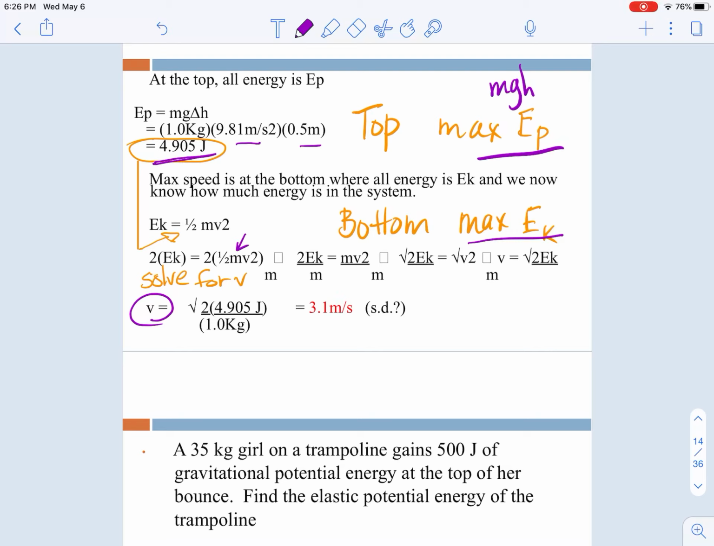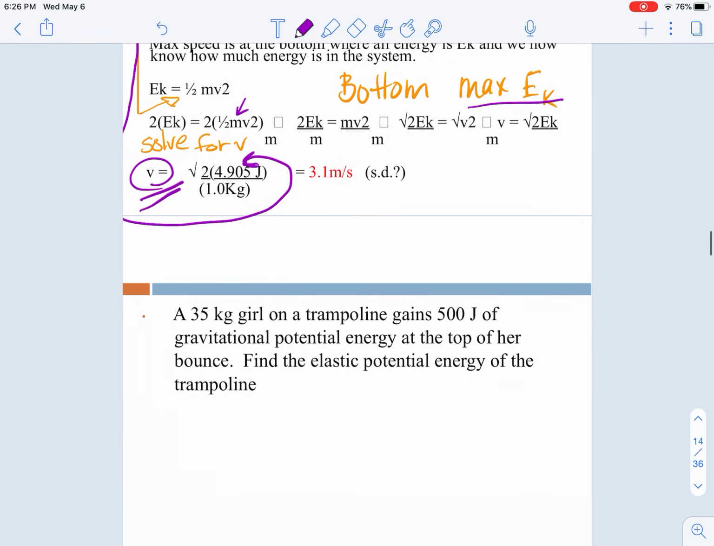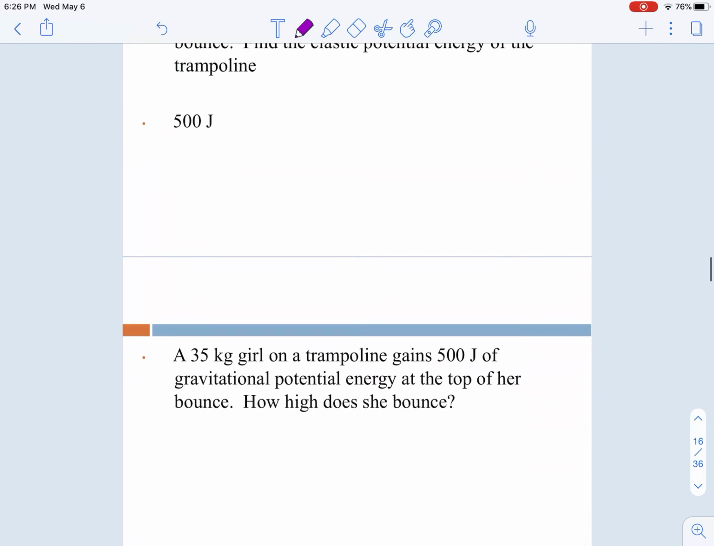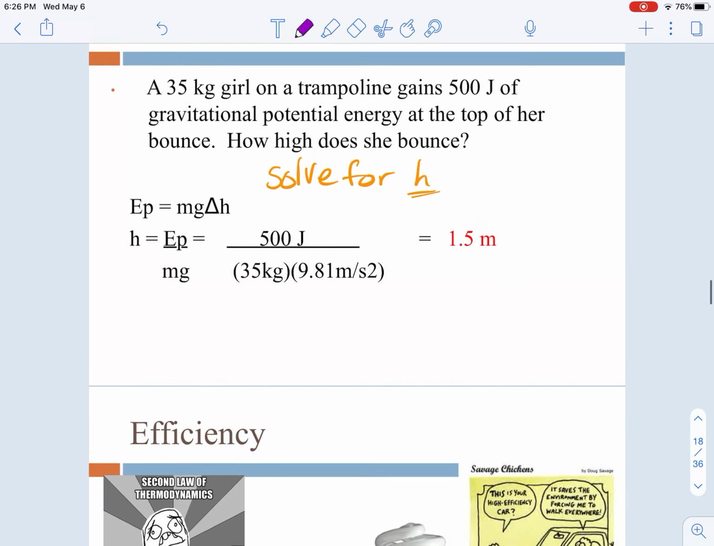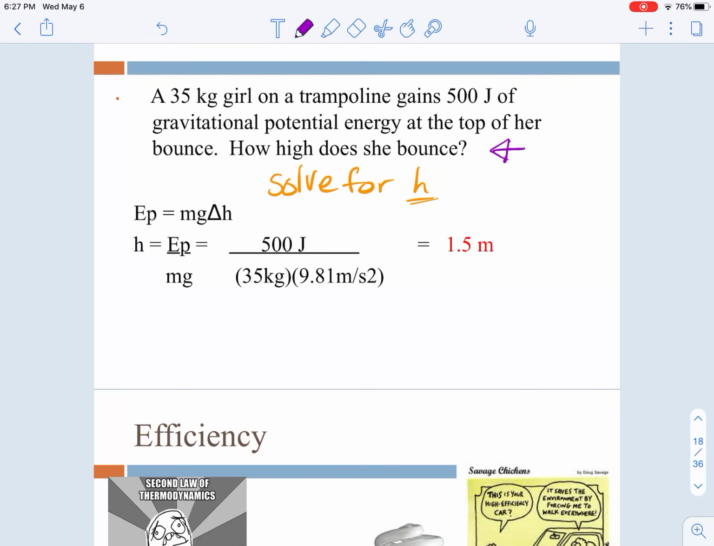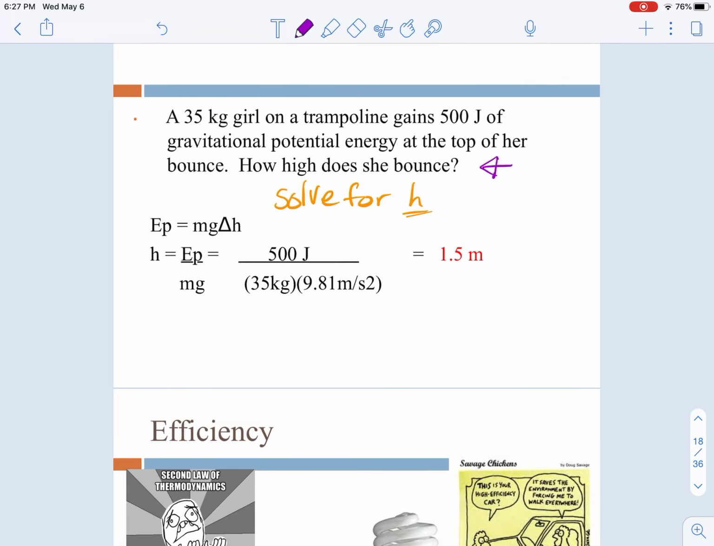So to solve for the velocity, because they're equal to each other, we used our 4.905 joules as the energy in our second calculation, as you can see we put it over here. Because they are equal to each other, we can solve for velocity, and it was 3.1 meters per second. So we can use the calculation for each of them to solve for something you're looking for.